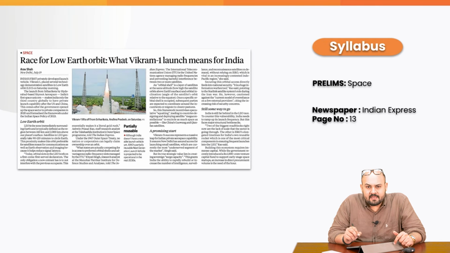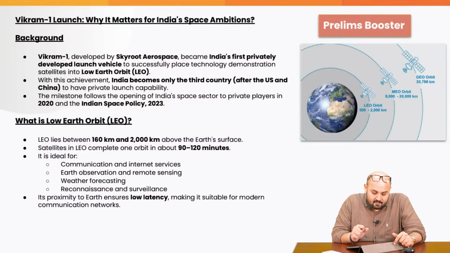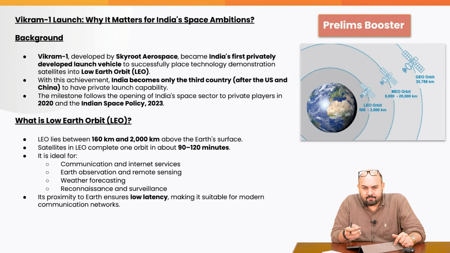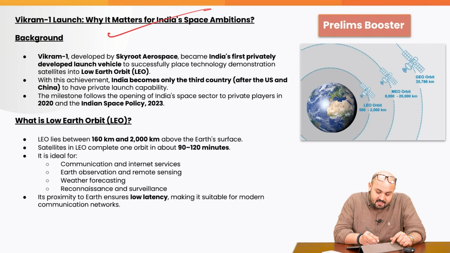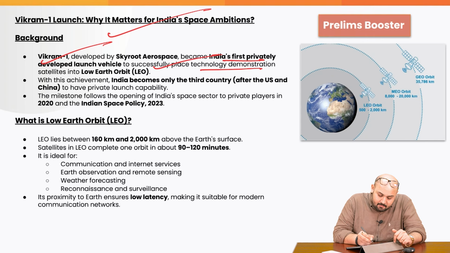So India has achieved a feat with respect to the launch of Vikram 1, and this gives us the opportunity to discuss the importance of low Earth orbit, why it matters to India, India's space ambitions. Vikram 1, developed by Skyroot Aerospace, became India's first privately developed launch vehicle to successfully place technology demonstration satellites, what we call as TDS, into low Earth orbit. With this achievement, India becomes only the third country after the US and China to have private launch capability. The milestone follows the opening of India's space sector to private players in 2020 and the Indian space policy.